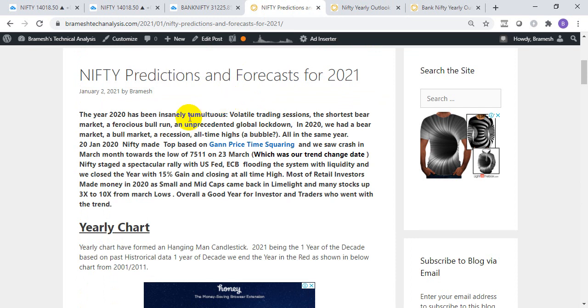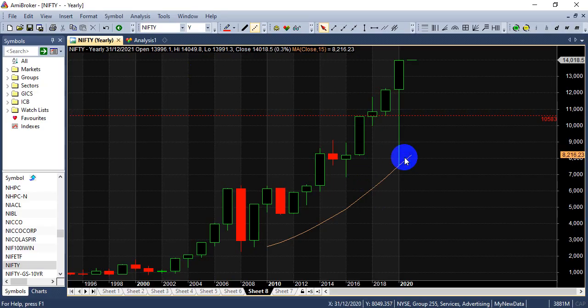In that, this year, we had a fall from 7511, and we had a spectacular recovery all the way towards 14,000 odd levels, and Nifty closed at 13,982, which was almost a year of gain. If this is Nifty's yearly chart, so one, two, three, four, fifth year of gain.